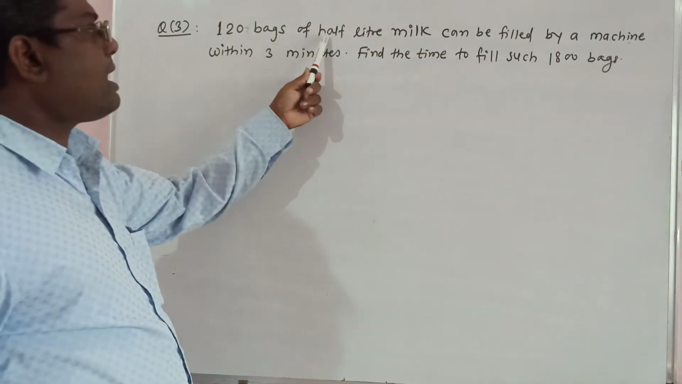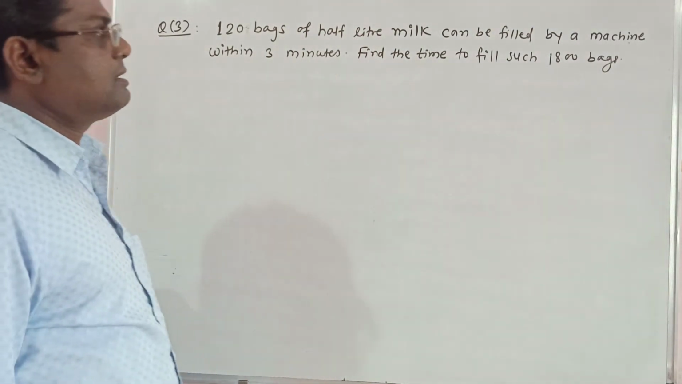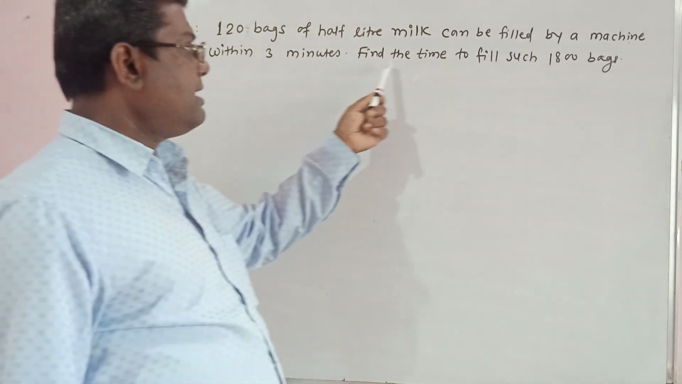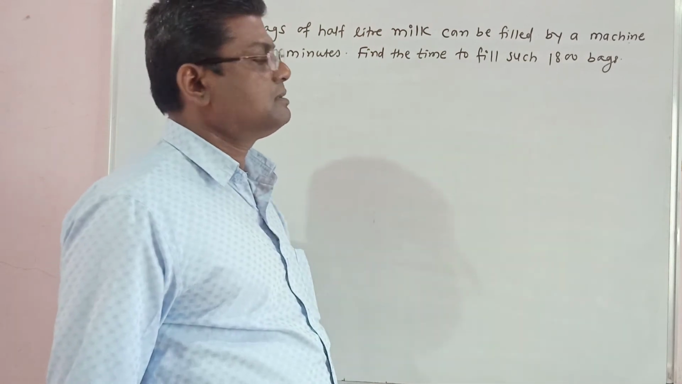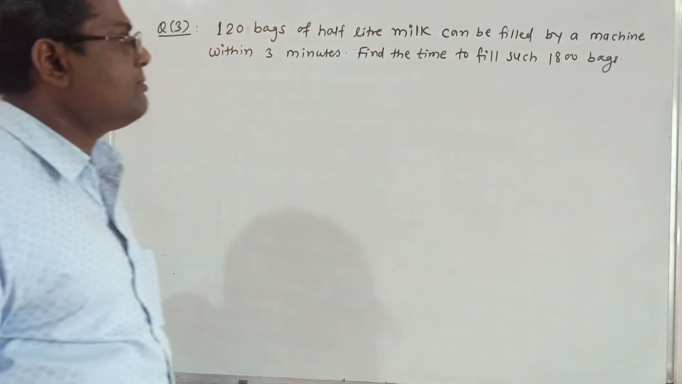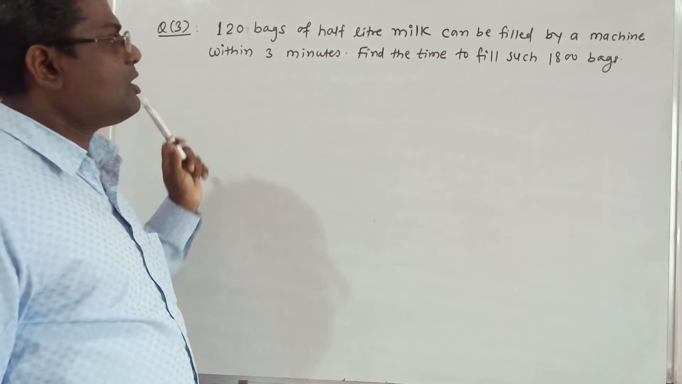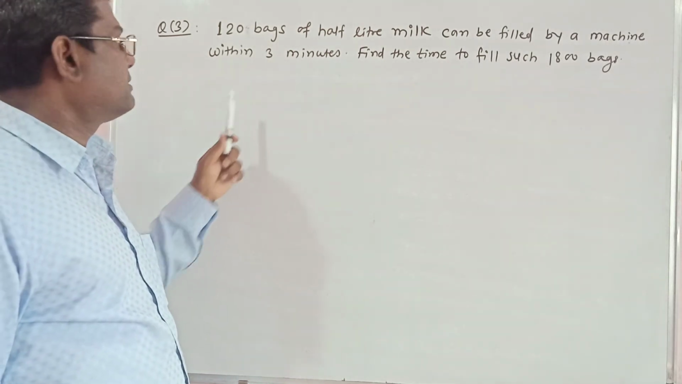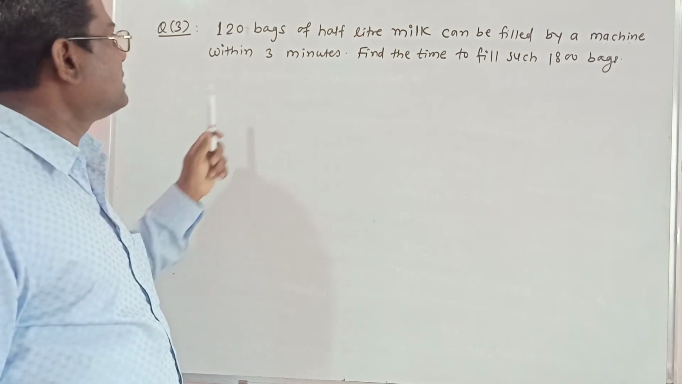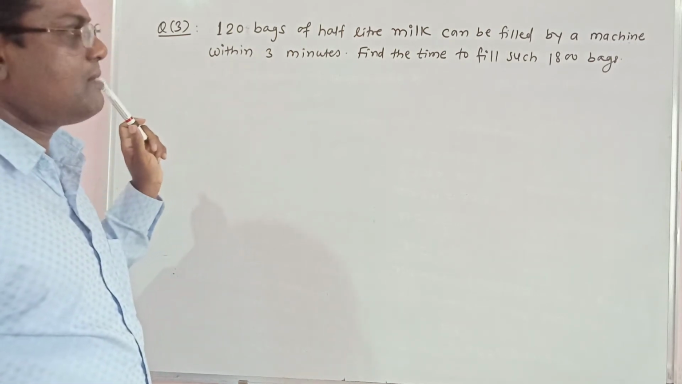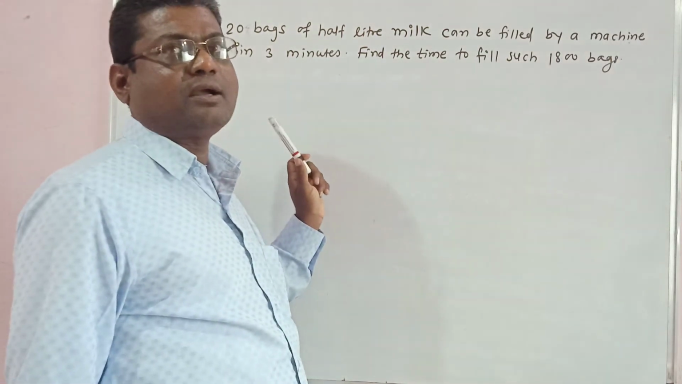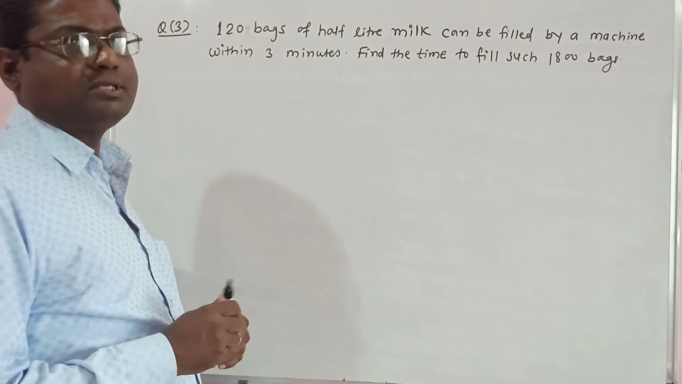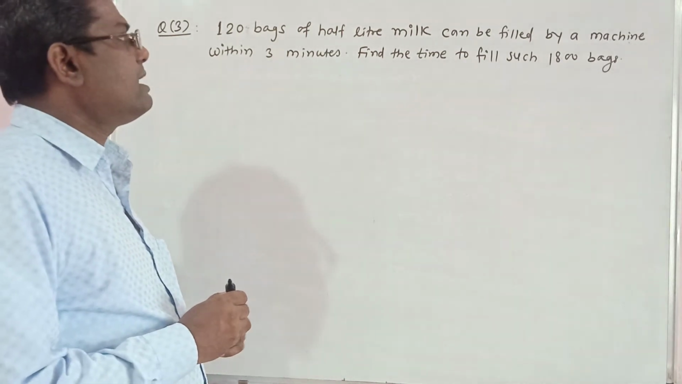120 bags of half-liter milk can be filled by a machine within 3 minutes. Find the time to fill such 1800 bags. The number of bags and the time taken to fill the bags are in direct proportion. If we increase the number of bags, then the time taken to fill the bags will also increase. Therefore this is an example of direct variation.